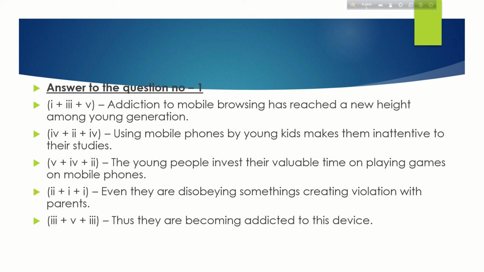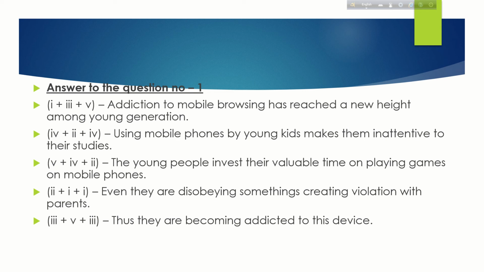That is, addiction to mobile browsing has reached a new height among young generation. Second one, 4 plus 2 plus 4, using mobile phones by young kids makes them inattentive to their studies. Number 3, 5 plus 4 plus 2, the young people invest their valuable time on playing games on mobile phones.